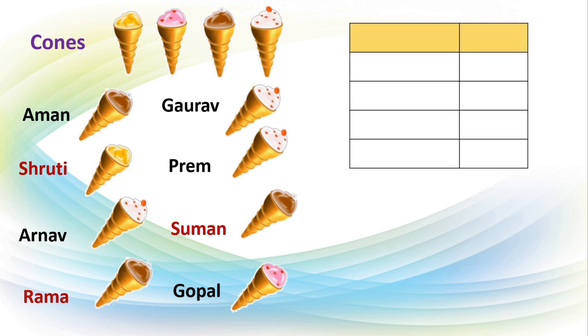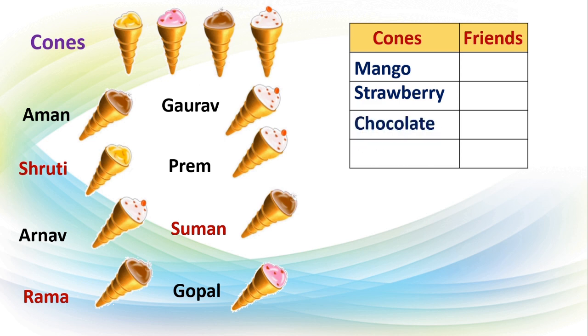See, like this, we will prepare a table for this. In the first column we can write cones of different flavors and in the second column number of friends. Now there are 4 flavors, right? So we will write them first: mango flavor, strawberry flavor, chocolate flavor and vanilla.